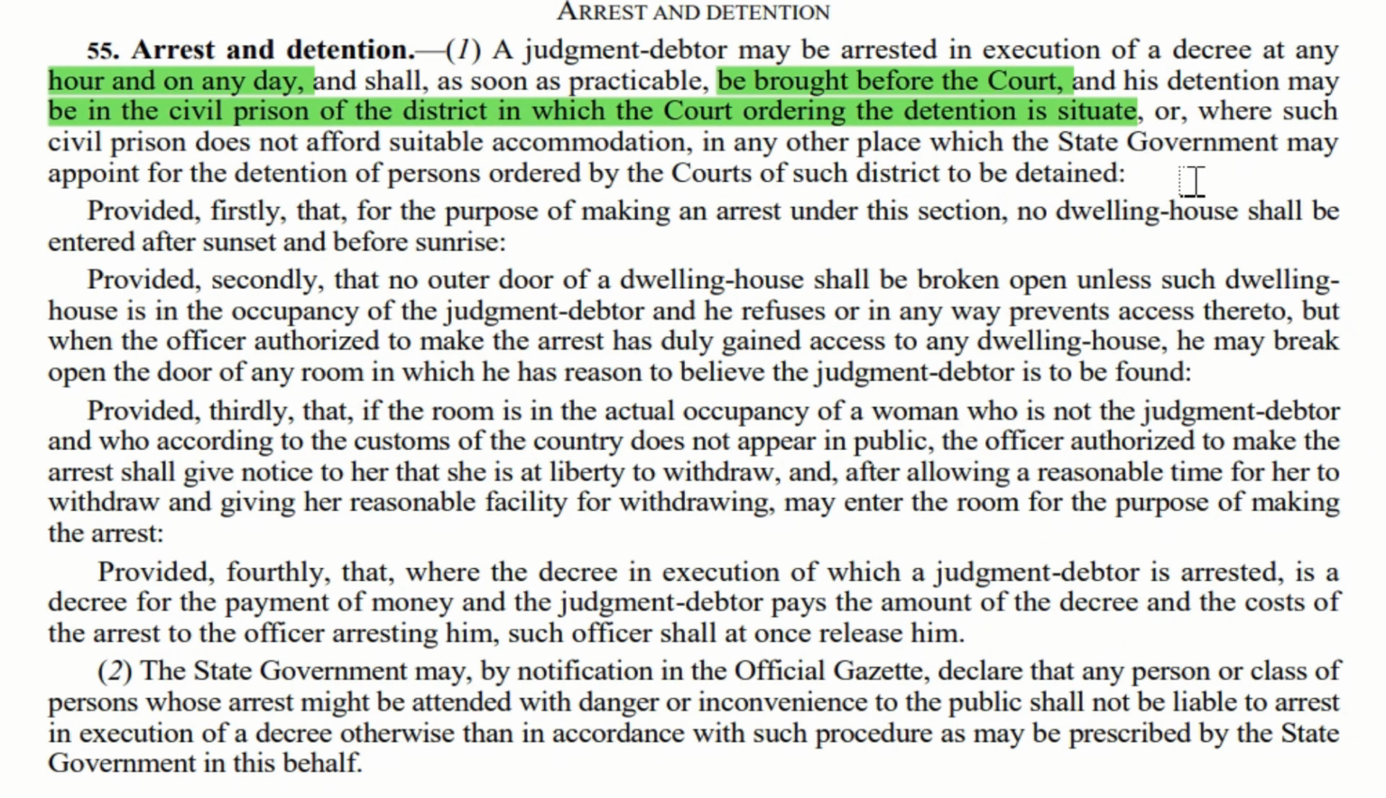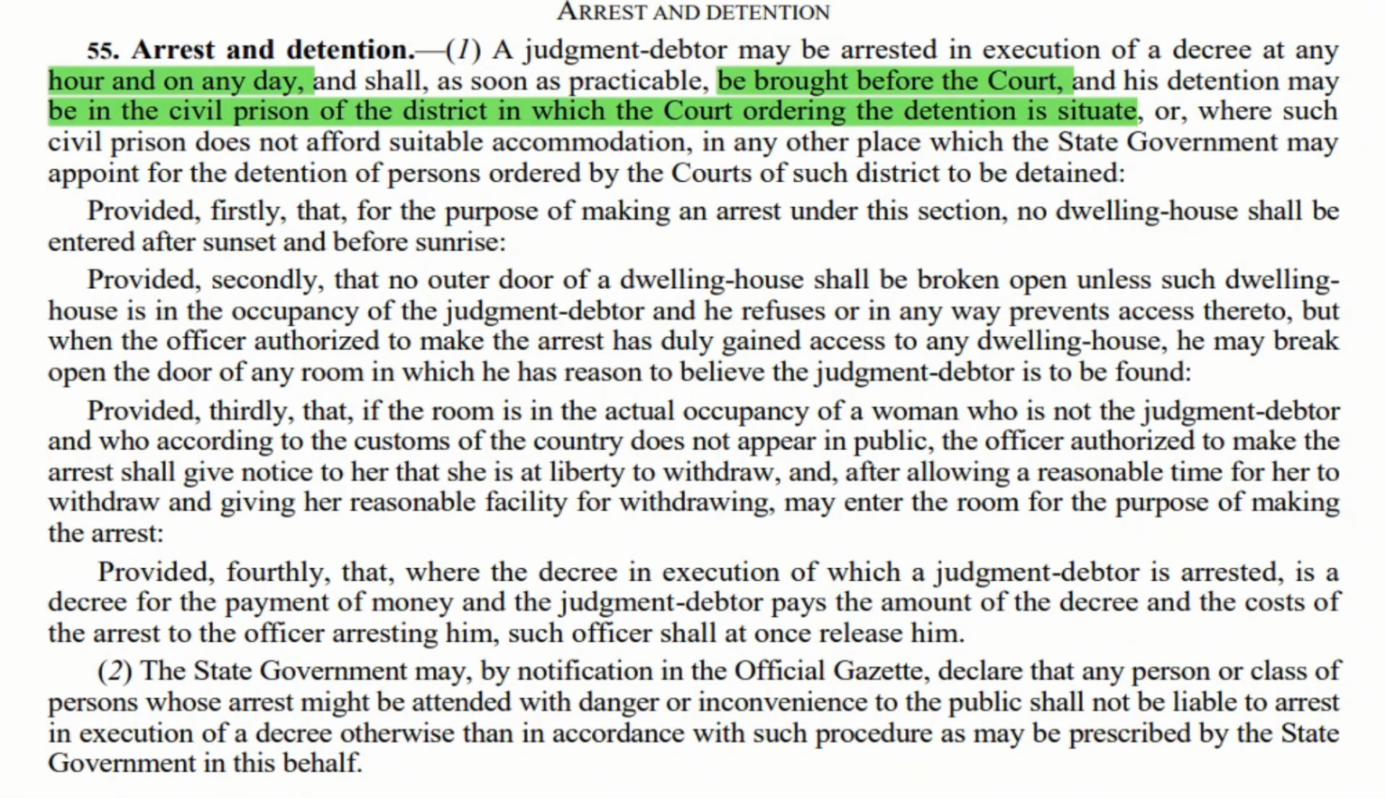That is the third point. And the fourth point is if that civil prison does not have suitable accommodation, then they'll be put in a place where state government has appointed for detention of such persons. There are some provisos to this which we need to understand.